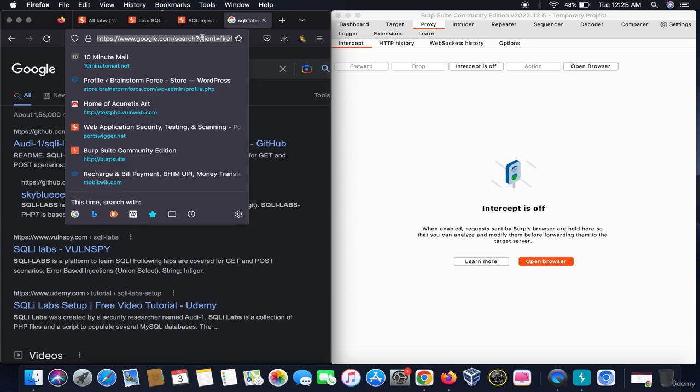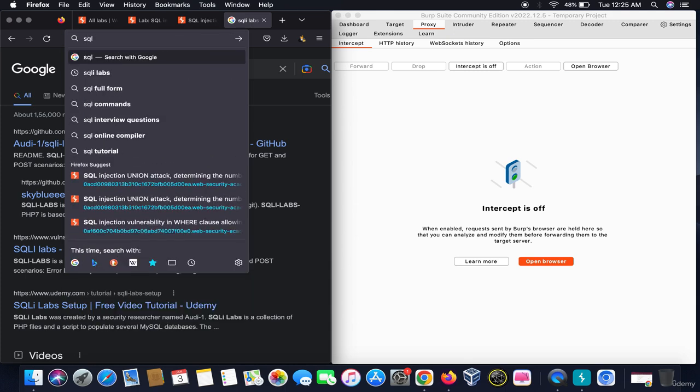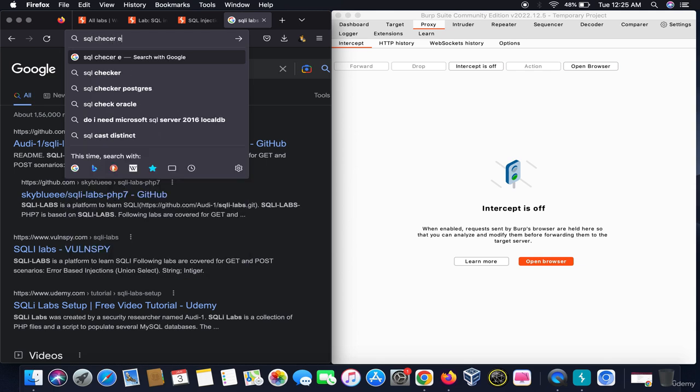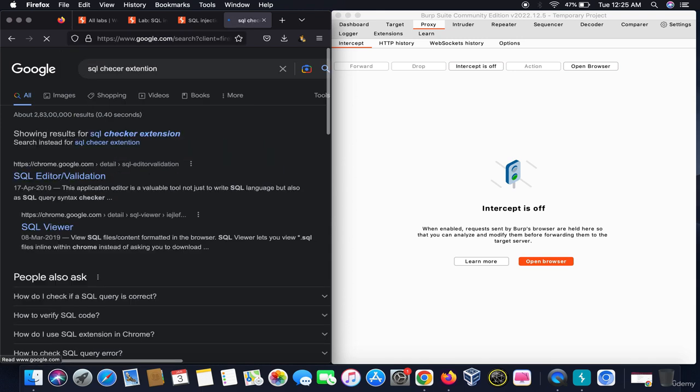What other thing you can do is, you can download the SQL checker extension that gives you a different editor and validator, and different dialog boxes to test for SQL injection things.